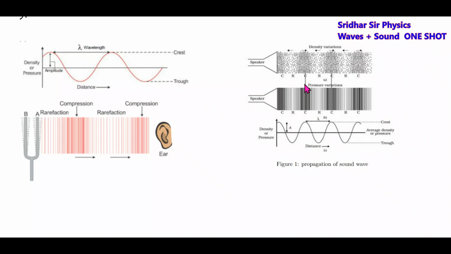Here at a compression, the pressure is maximum. At a rarefaction, the pressure will be minimum. Like that, the pressure will vary. And how does this pressure vary? The displacement wave equation you can write like this: y = A cos(kx minus omega t).